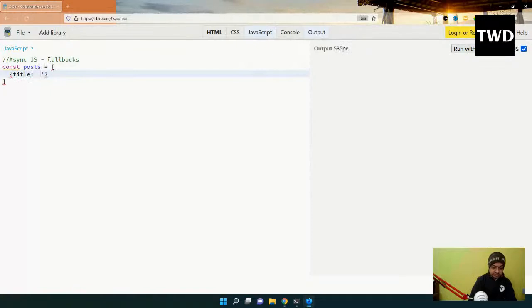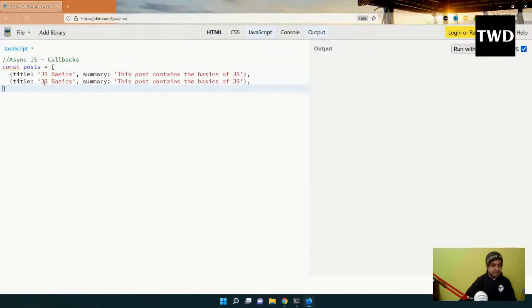The title is JS basics, and the summary is: this post contains the basics of JS. The next one will be DOM basics: this post contains the basics of DOM. It's just an array of objects.